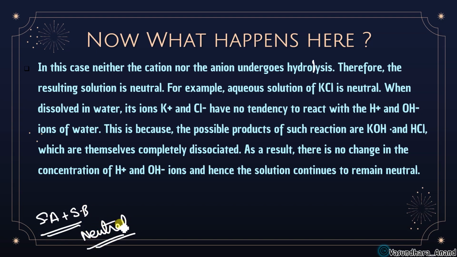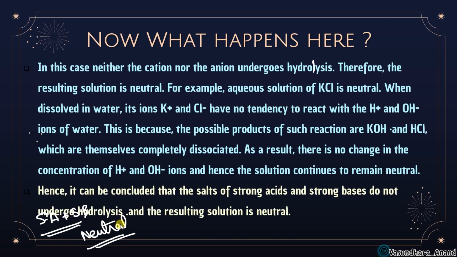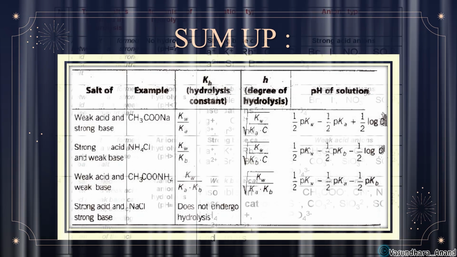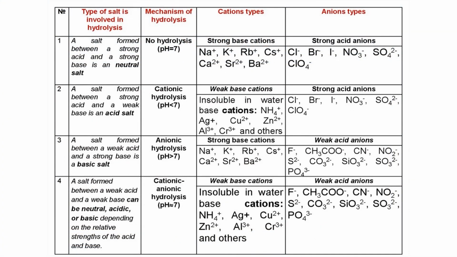Clear? So hence it can be concluded that the salt of a strong acid and a strong base does not undergo hydrolysis and the resulting solution is neutral. So this is the table given just to sum up. If you go through this, it will be easy to learn the formula. All together are there. And some examples are to be learned if you just go through this. Which are strong bases, which are strong anions, that is written over here.